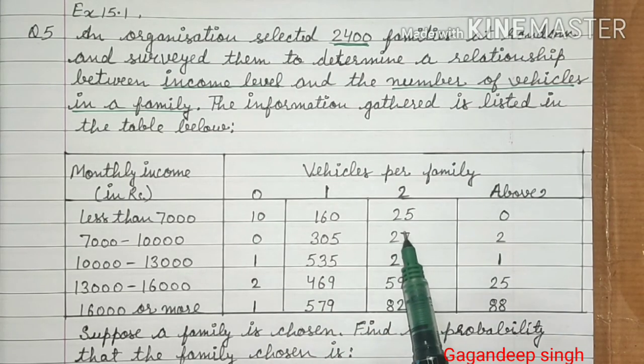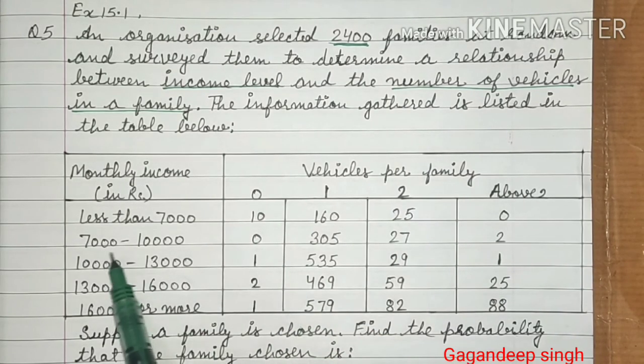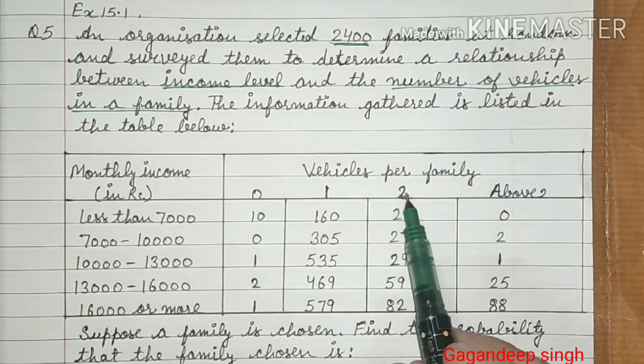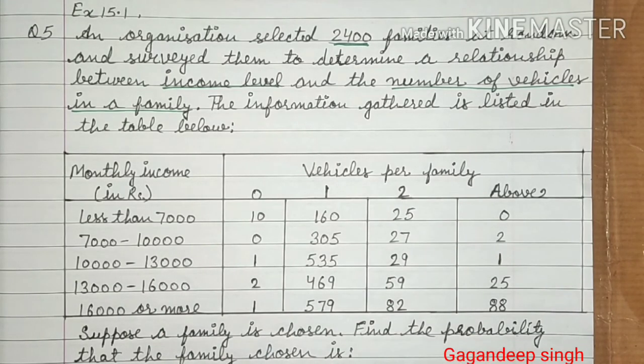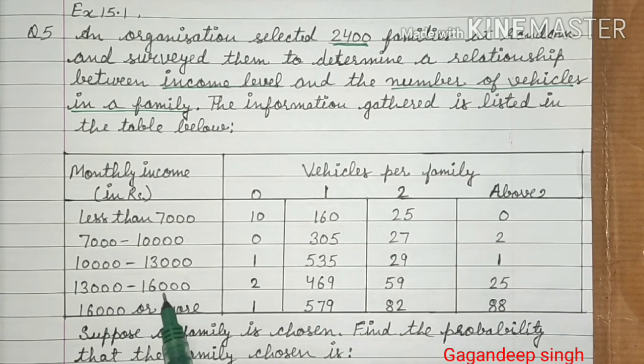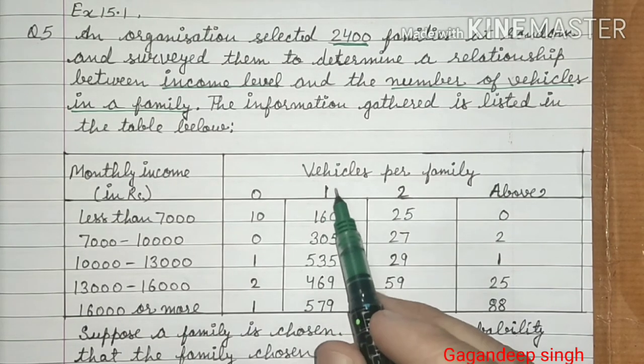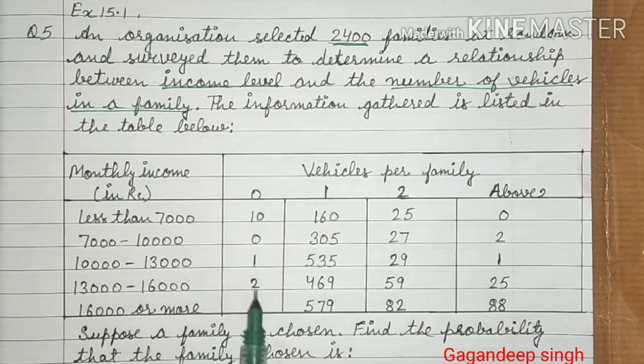27 families are there whose monthly income is between 7 to 10,000 and they are having exactly 2 vehicles. Similarly, 469 families are there whose income is 13 to 16,000 and they are having exactly 1 vehicle. Similarly, we can read each and every value of this table.